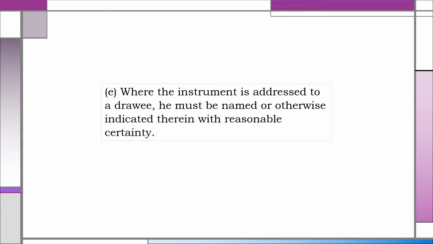Ibig sabihin, dapat pangalanan si drawee. In our example, our drawee is Carlos Reyes, residing at numbers 123 M. Clara Street, Pasay City. Pero kung walang proper name na nakalagay, pwede naman yung designation niya para makilala siya. Halimbawa, nakalagay sa drawee ay the current mayor of Manila or the secretary of DPWH. So, by their designation, makikilala natin kung sino yung drawee.